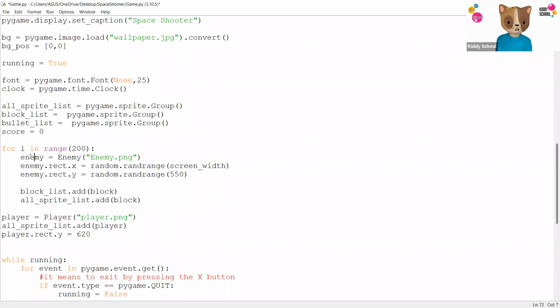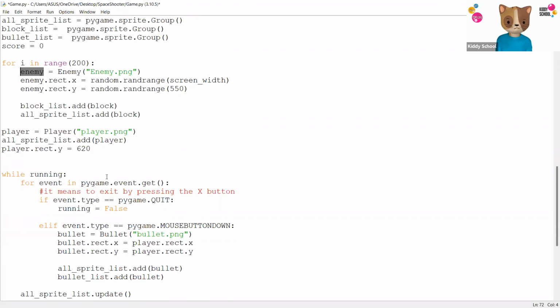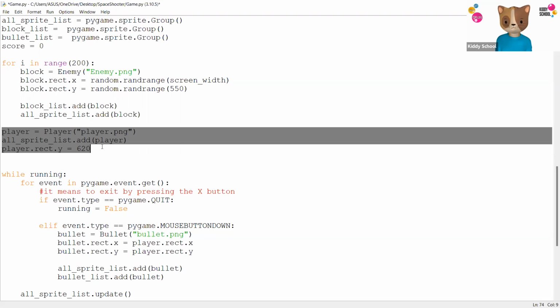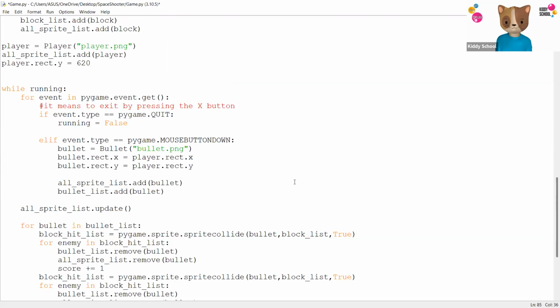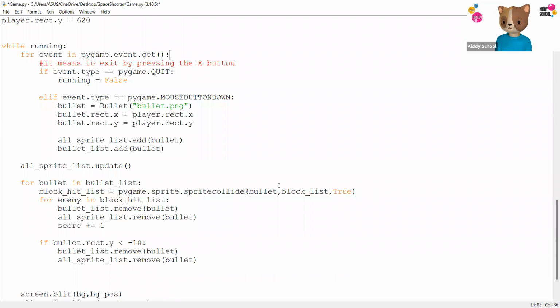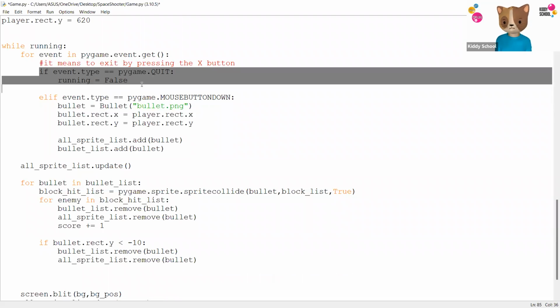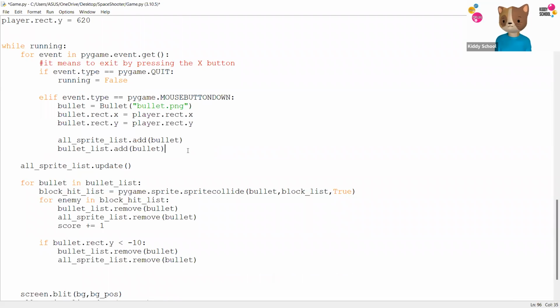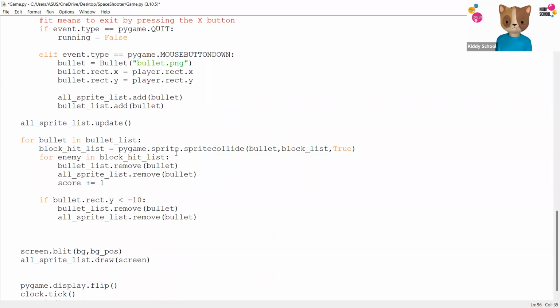Cool. I need one more thing. I'm just going to change it to block, because I have added block over here. So I'm just going to copy that, place it, place it, place it. Good. And changing the variables, we have added the player, set the player position, and here is your main game code. If someone is pressing the X key, you stop the game. And if someone is pressing the mouse button, you basically send the bullet forward in the air and towards the player. Here, we keep on updating what's happening in the game.